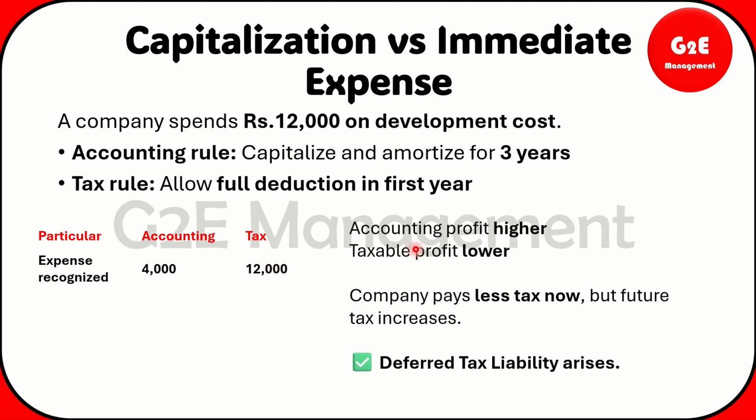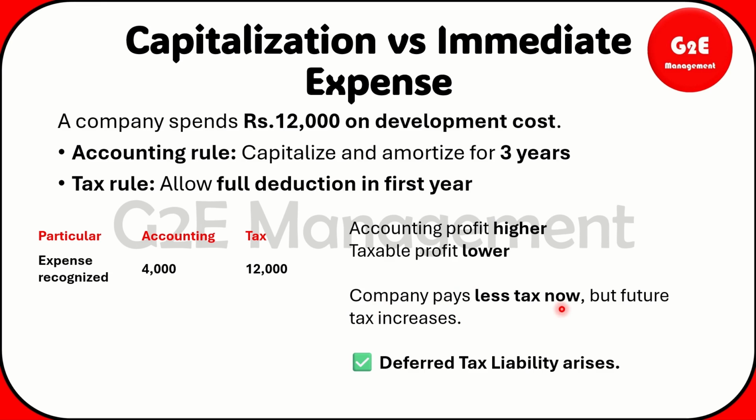So what it means, accounting profit is higher, taxable profit is lower. Once you deduct 12,000 minus 4,000, you will get 8,000 over here.